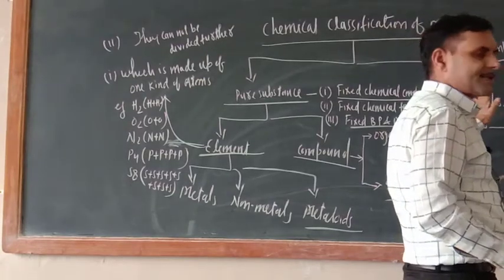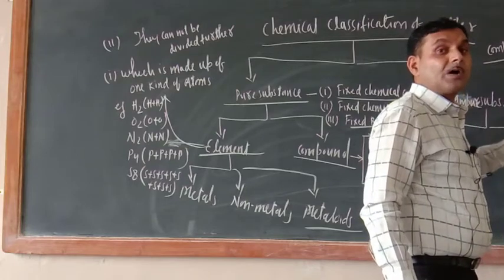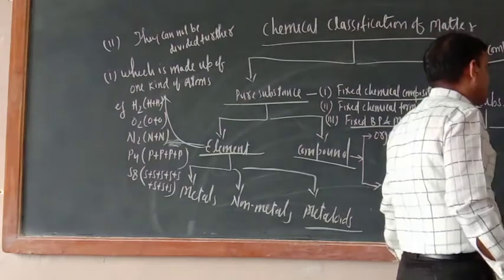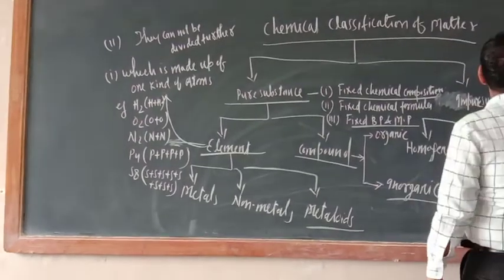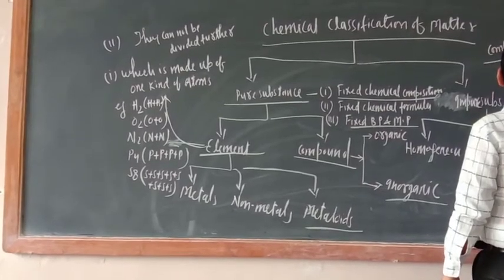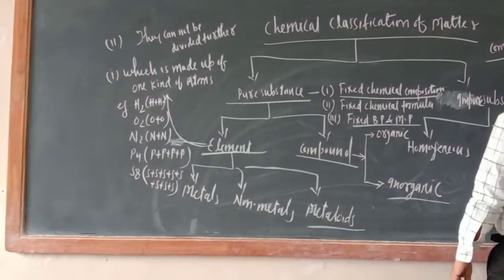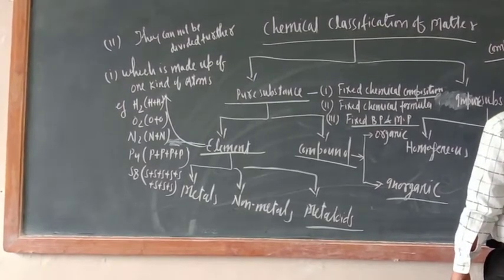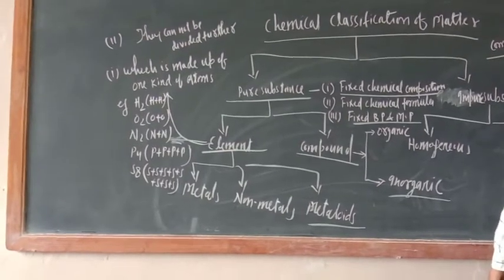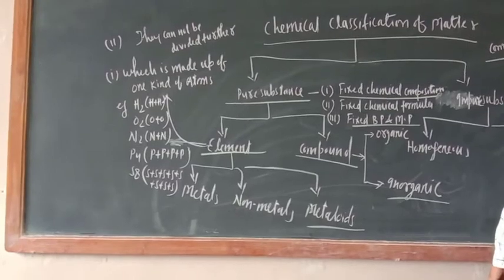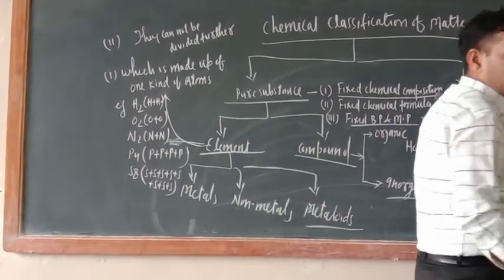What is the second characteristic? Compounds can be divided by chemical method. So I am writing here only. Compounds can be divided by chemical method. Okay, so just see, now the difference is also ready.